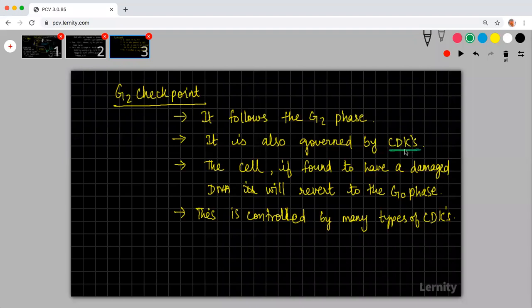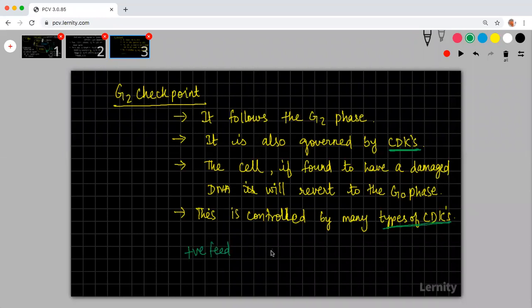What are CDKs? CDKs are the cyclin dependent kinases. It is controlled by many types of CDKs. It is not just one checkpoint. It is controlled by a series of proteins. There are many kinds of proteins which check simultaneously whether the cell is okay or not okay. All these things are controlled by a positive feedback mechanism. What is the meaning of positive feedback mechanism?